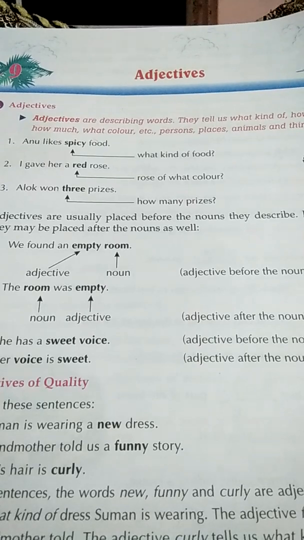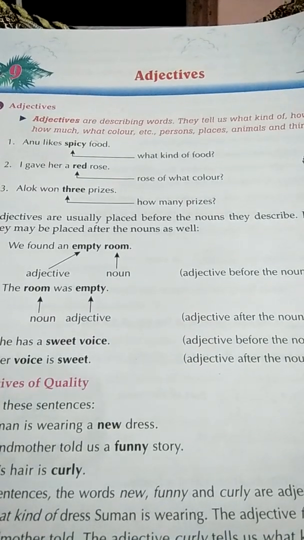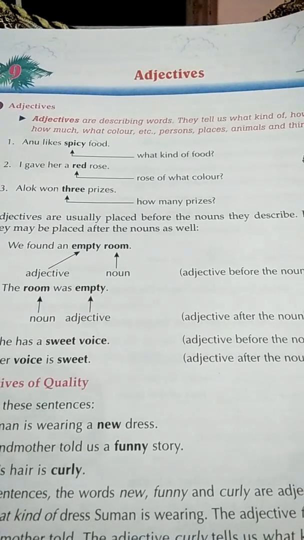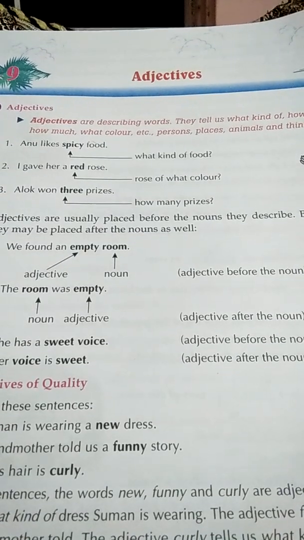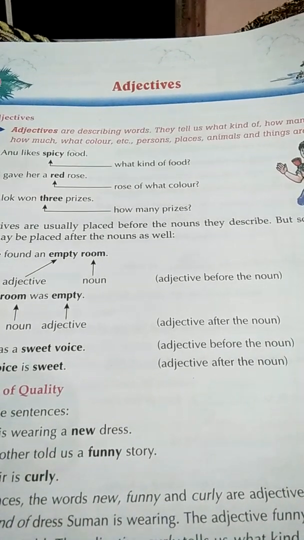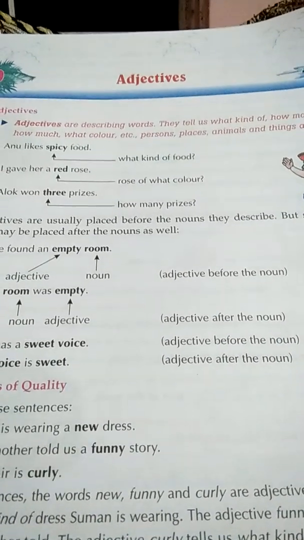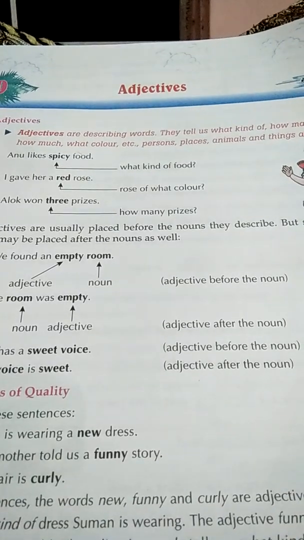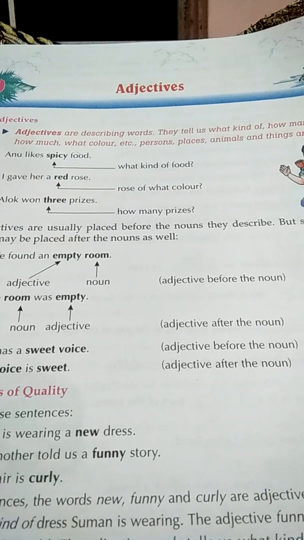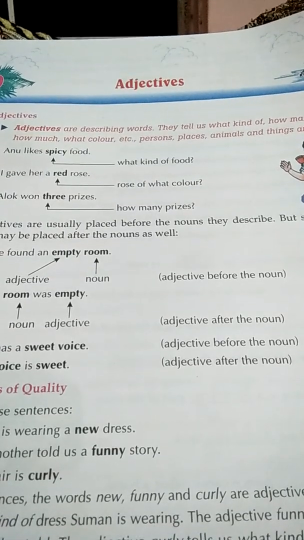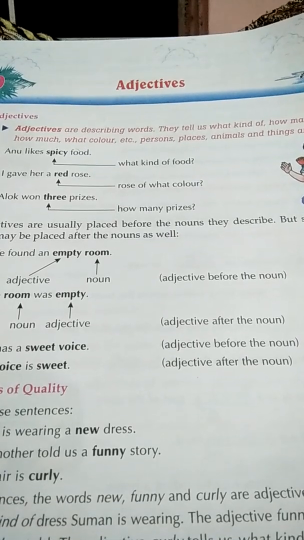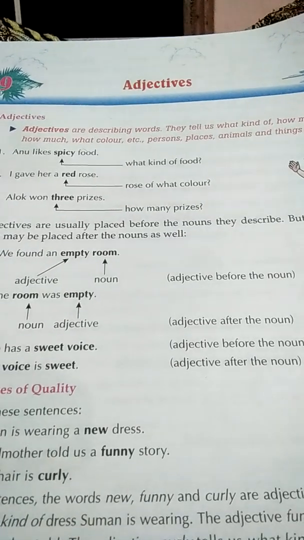What is an adjective? Adjectives are describing words. They tell us what kind of, how many, how much, what color, etc. person, places, animals and things are. Now let us see few examples.